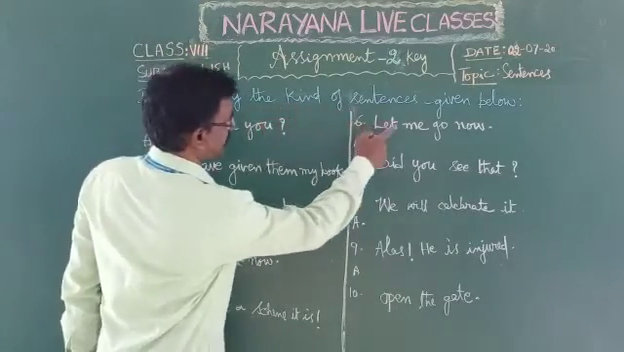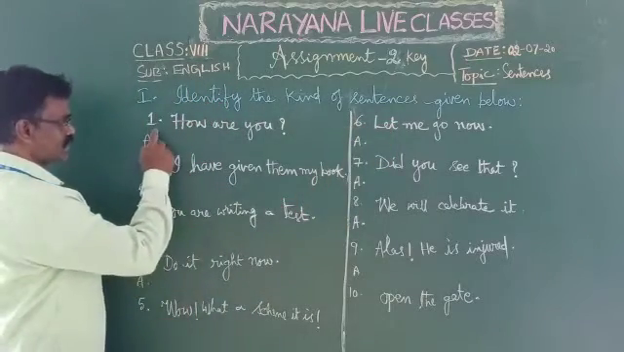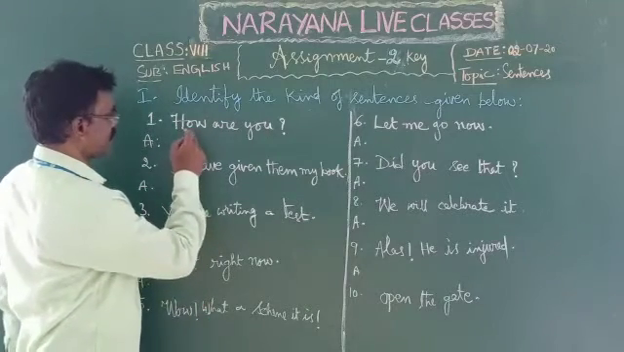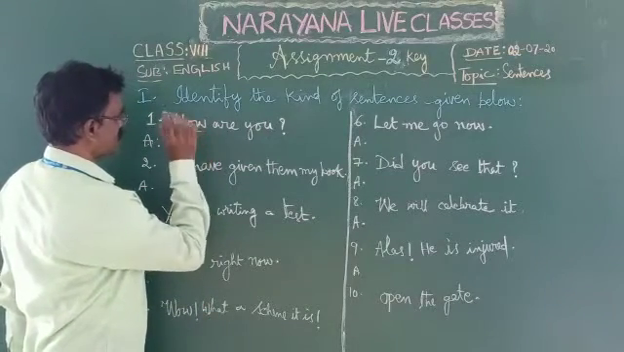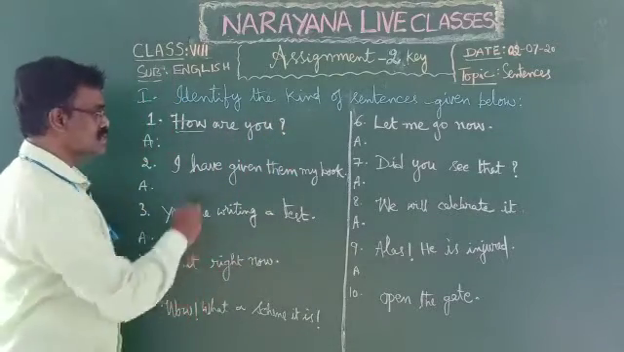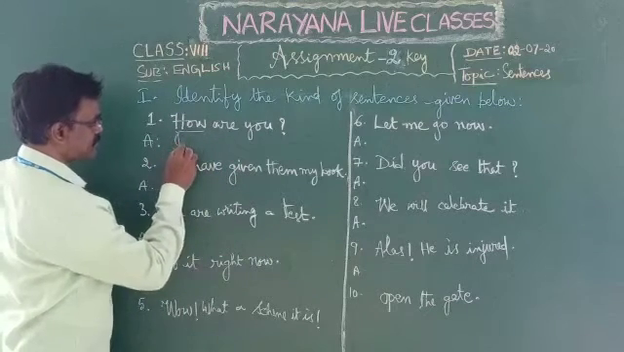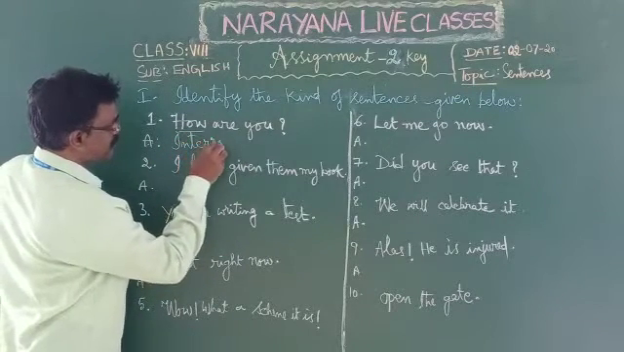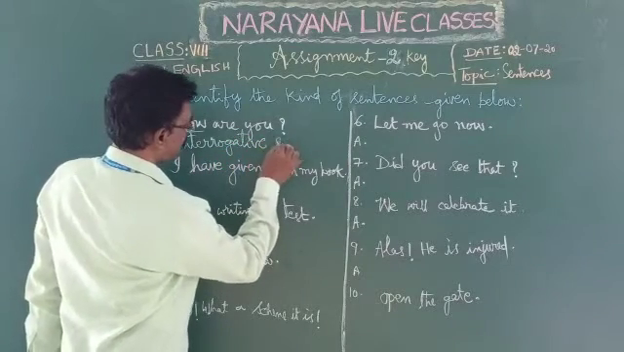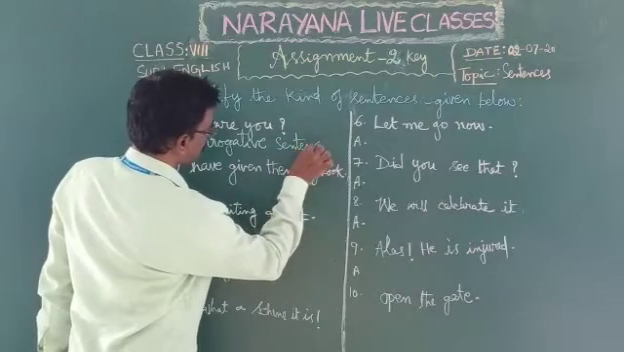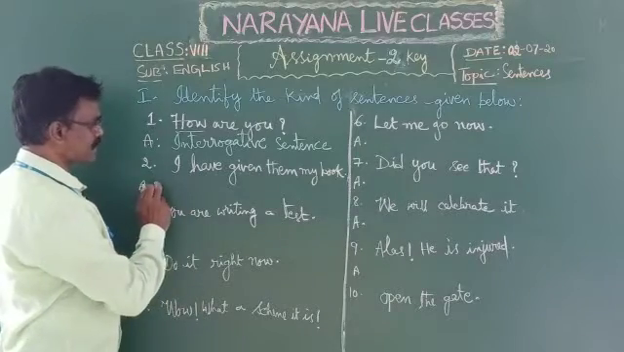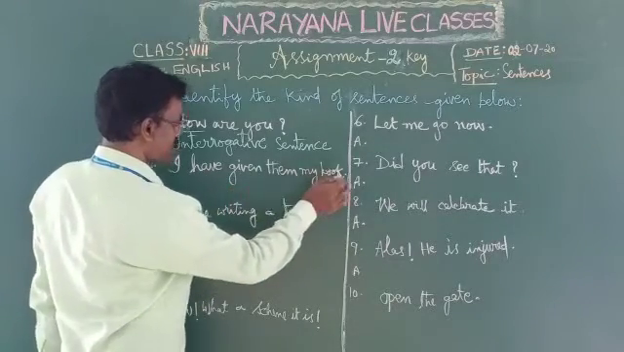Identify the kind of sentences given below. First one, how are you? How are you? So how are you, it began with WH word question, WH word, and it ends with question mark. So this one, first one is interrogative sentence. Interrogative means asking questions.